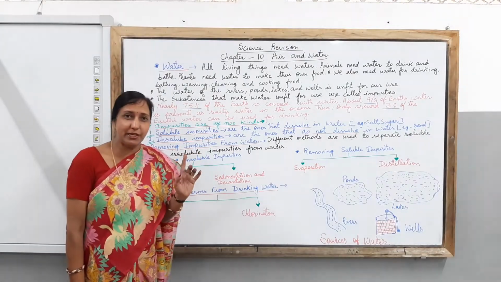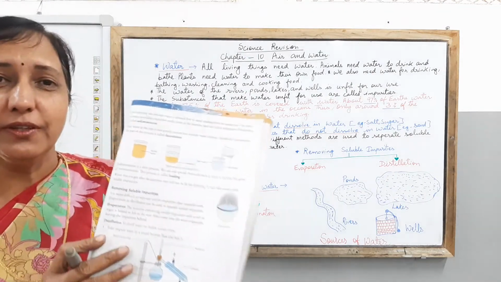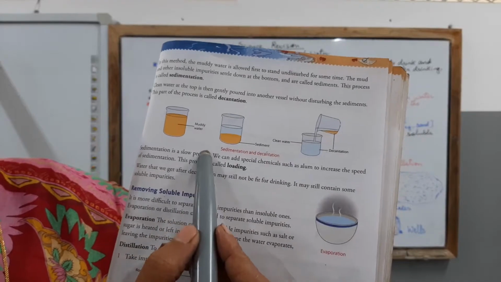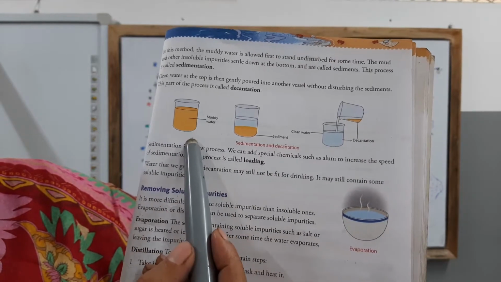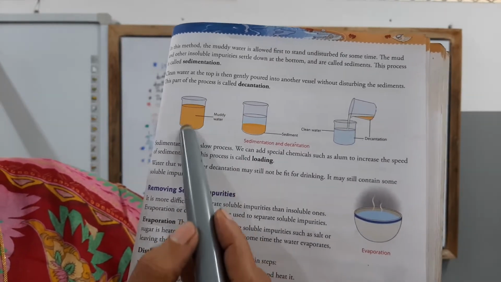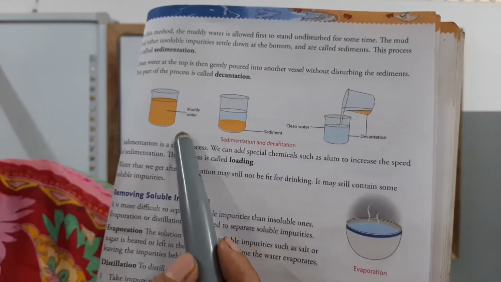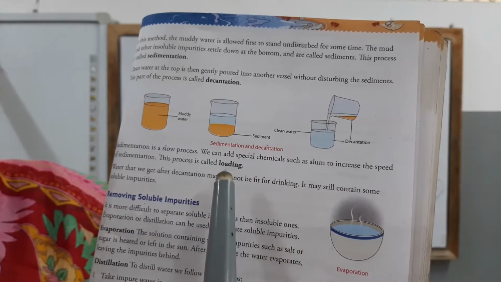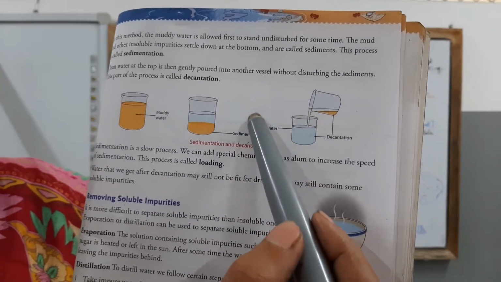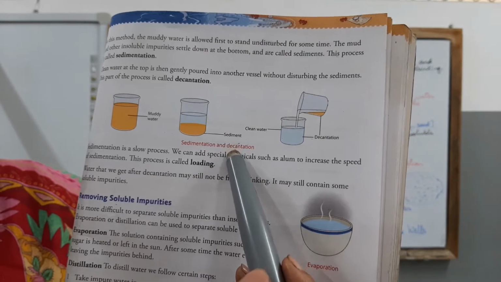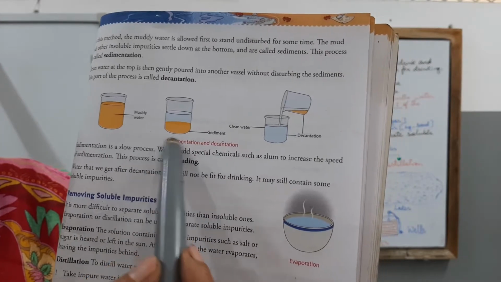Next we talk about sedimentation and decantation. So let's try to understand these two methods with the help of the textbook and the diagram given in your textbook. Children, here you can see the muddy water which is kept in a beaker, and here you can see all the sediments are moving here and there. In the sedimentation process, children, you have to keep this flask untouched, undisturbed for some period of time and leave the sediments like that. After some time, you will find that all the sediments have settled down and the clean water is available at the top. This is known as sedimentation.